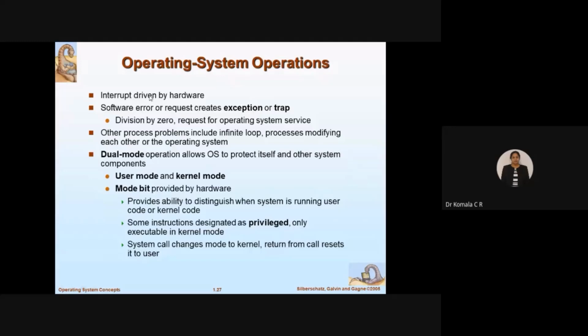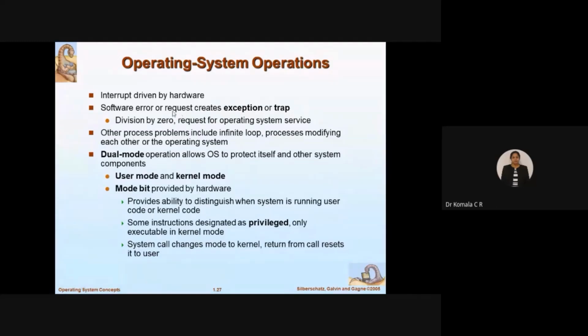So when these messages are received by the OS, what does the OS actually have to do? It has to drive this. It will provide the service for each of these jobs. So the OS also acts as an interrupt driver, so it is interrupt driven by hardware. We were discussing the software interrupt, which is also known as a trap.